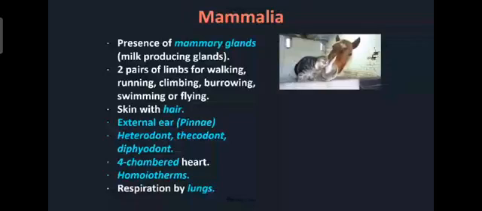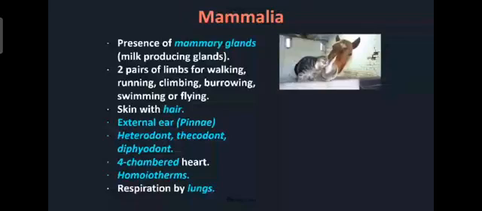Then the external ear is called the pinna or pinny. If you see in us, the external ear you can see. Till now we have studied the tympanum, that is the internal ear. But here in class Mammalia you will find the external ear. We can see externally the ear is present, the pinna is present. In human beings you can see the external ear, or in case of the rabbit, kangaroo, cat, dog, horse, you will find the ear. So external ear is present here.